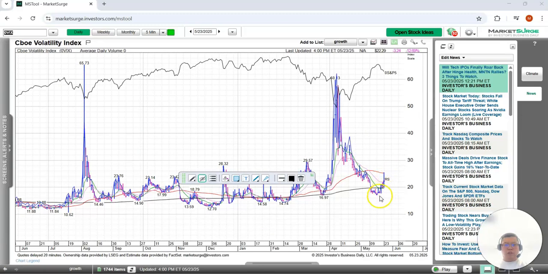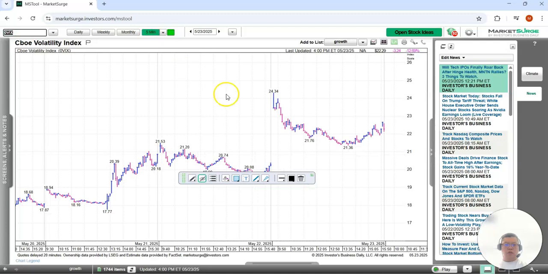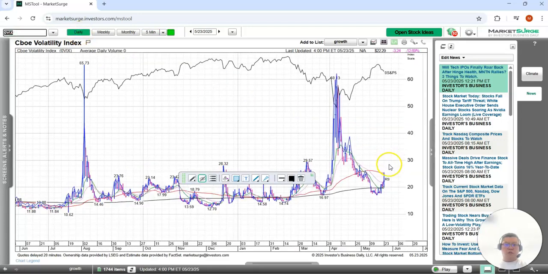Quite a bit this week, but it did close off the high on Friday, so that's also a good sign. It didn't stay elevated, so very good sign here. So hopefully we will come back down and stay at the low end here. Not much volatility, but again, based on Friday's tariff news, which I mentioned in my daily life, if you guys want to follow that,